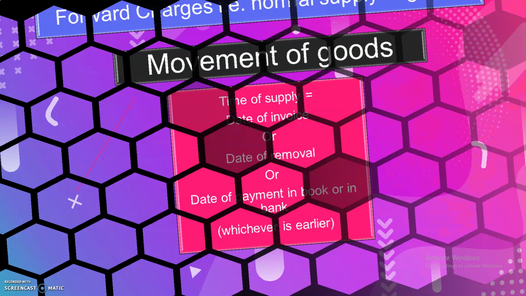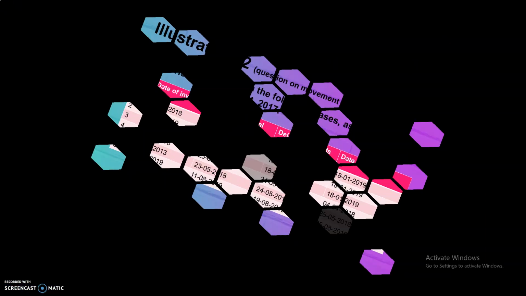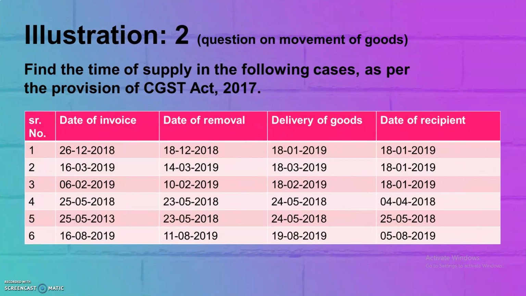Let's go further and focus on the illustration which is given on movement of goods. The illustration number 2 reads as, find the time of supply in the following cases as per the provision of CGST Act 2017. Serial number, then date of invoice, date of removal, delivery of goods, date of recipient.